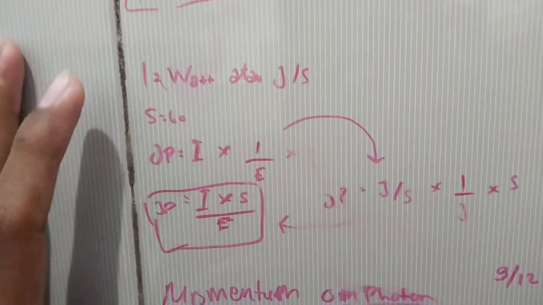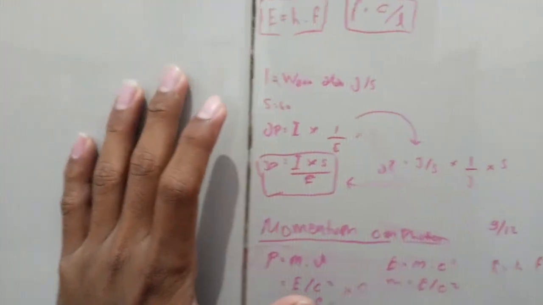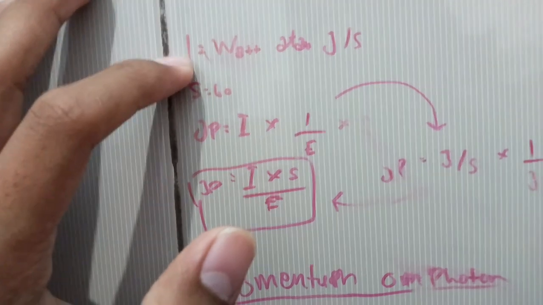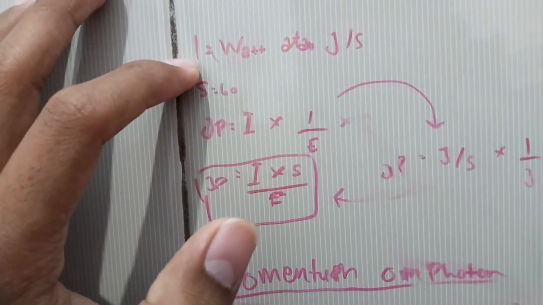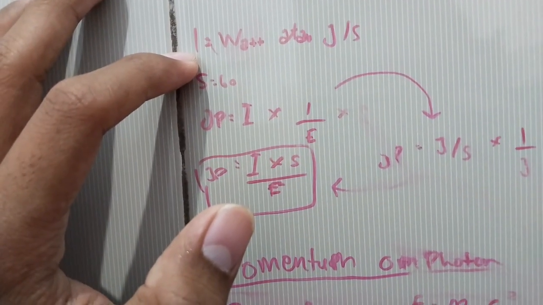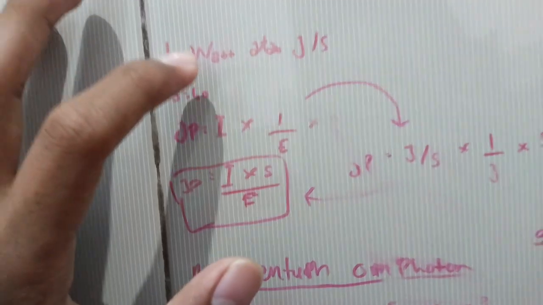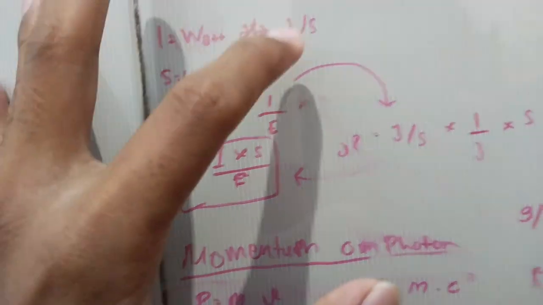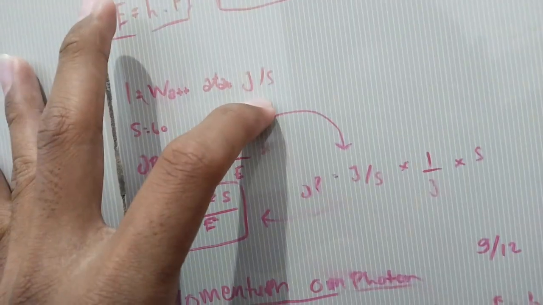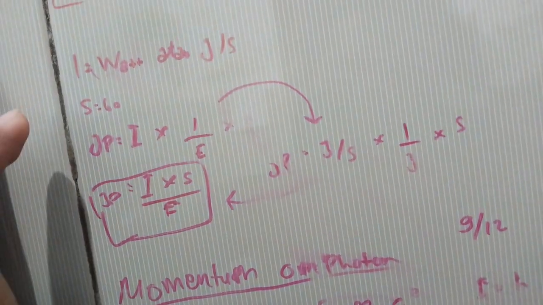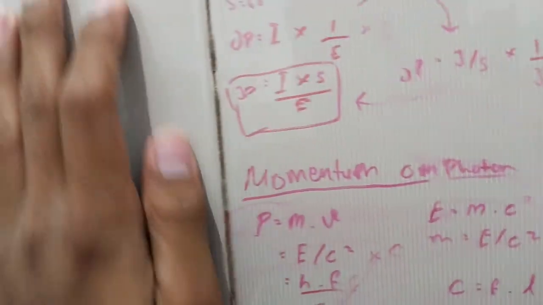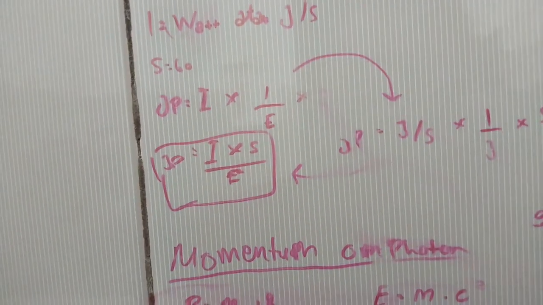I forgot to explain the effect of intensity on the experiment. Intensity is defined as joules per second, energy per second. What is the function of intensity?